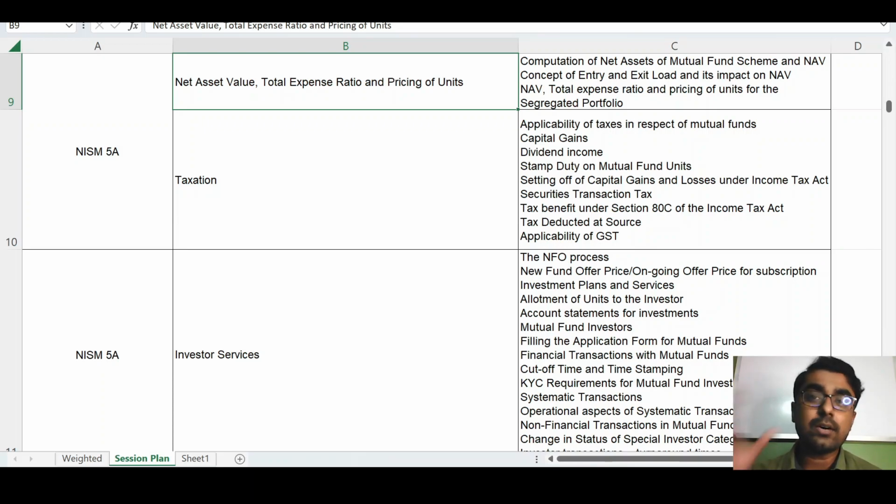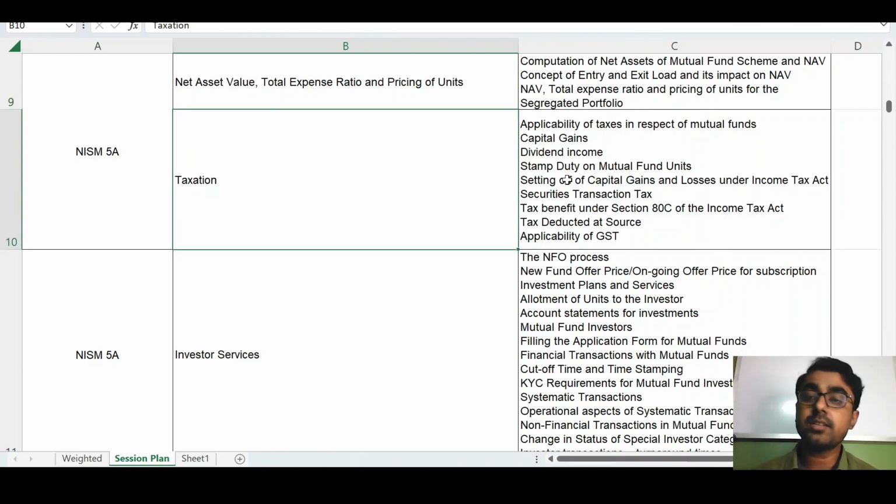Otherwise all the companies would charge the investor whatever they want. That limit is called the total expense ratio, and it is restricted by SEBI.